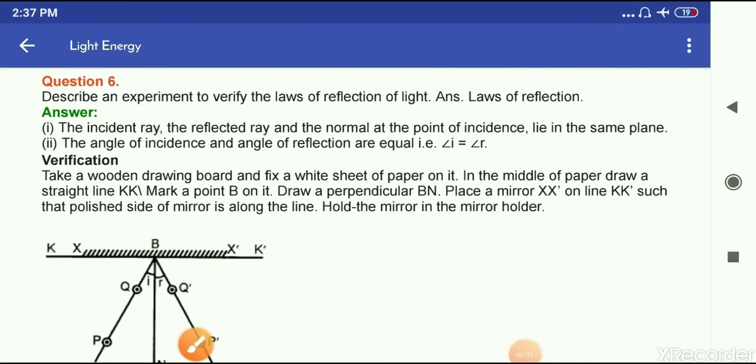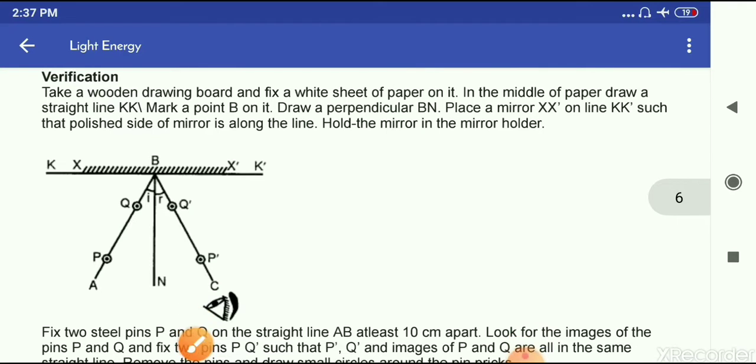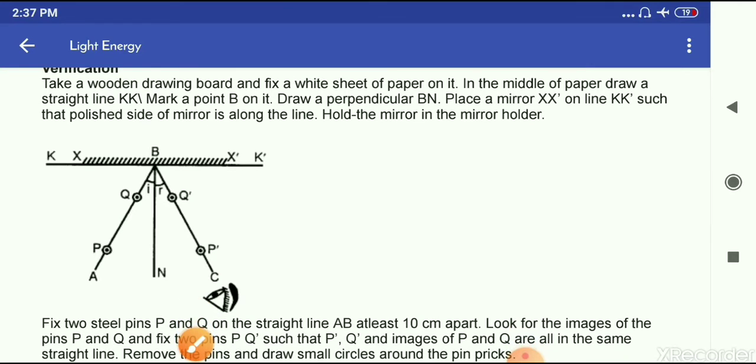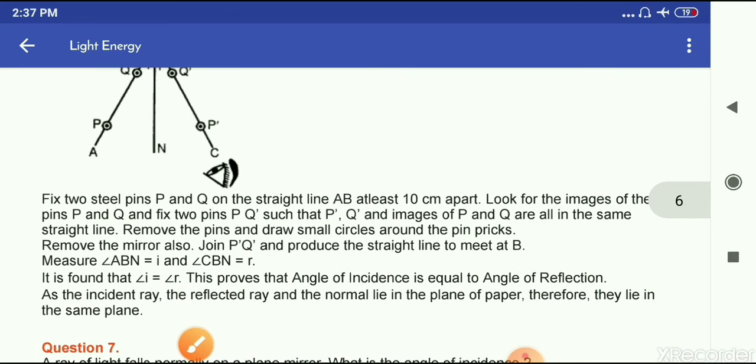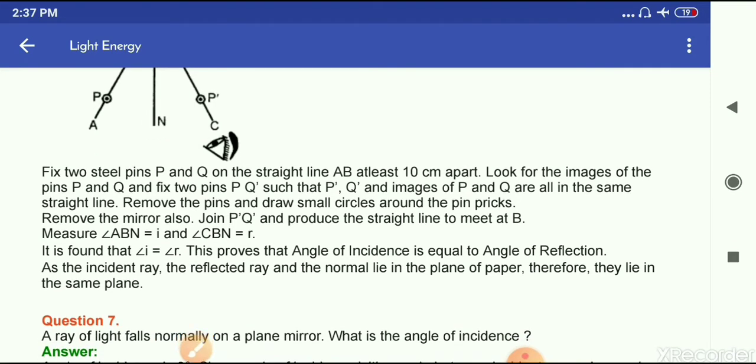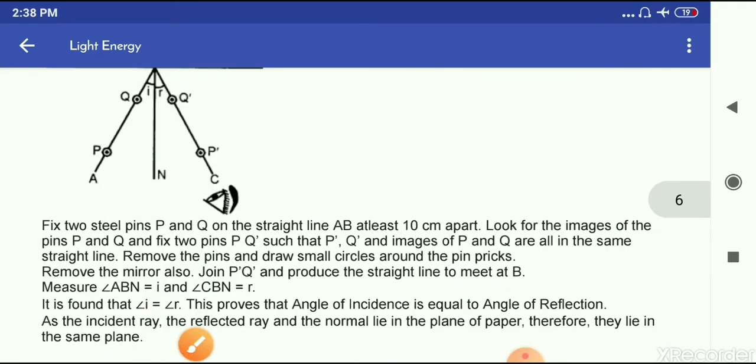Question number 6. Describe an experiment to verify the laws of reflection. Okay, so from here you have to write down. Take a wooden drawing board and fix a white sheet of paper on it. In the middle of the paper, draw a straight line, this one, and mark the point B on it. Draw a perpendicular BN. Now place the mirror XX' on the line KK' such that the polished side of mirror is along the line, and hold the mirror in the mirror holder. Now this activity you have to write down up till here complete. Okay, so this is the verification of laws of reflection.